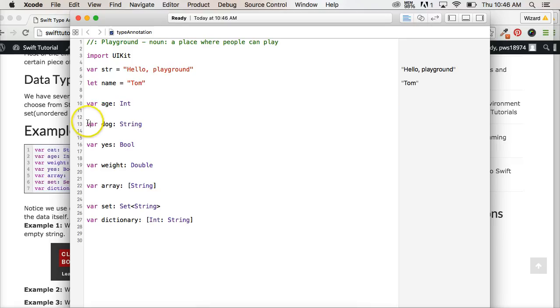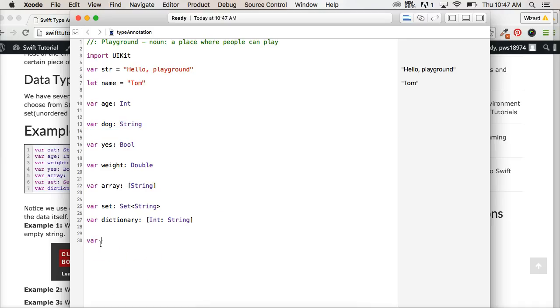All right. We also initialize dog, the variable here, and it's going to be a string, and so on. So if we don't have the data yet, we still have to initialize it before our program runs, so it's available to us. So we have to say what kind of data it is.